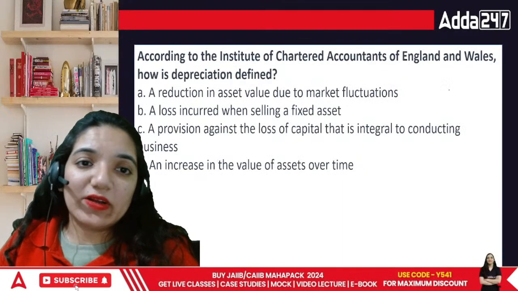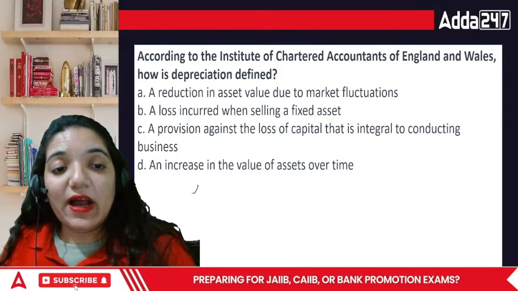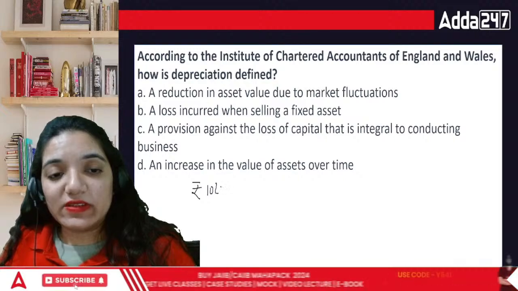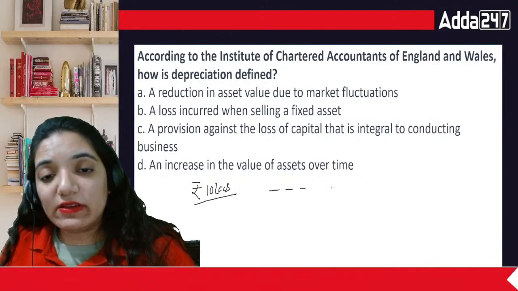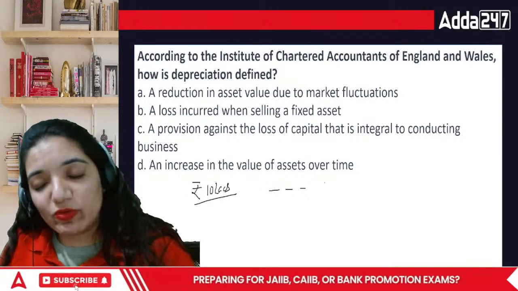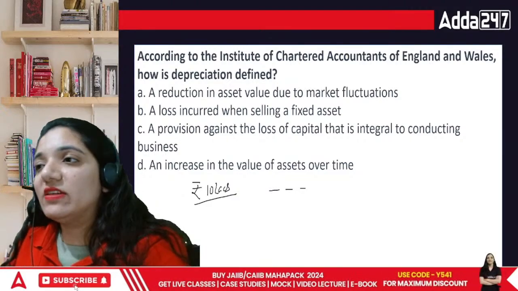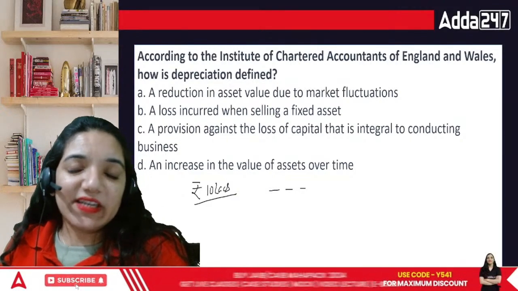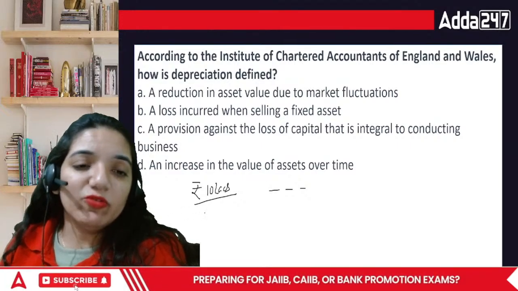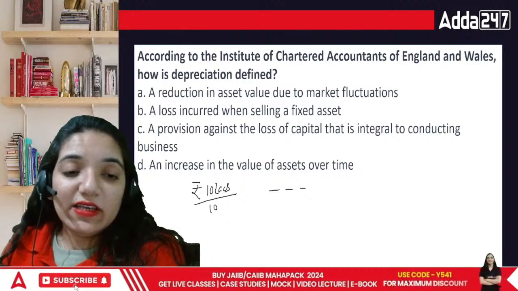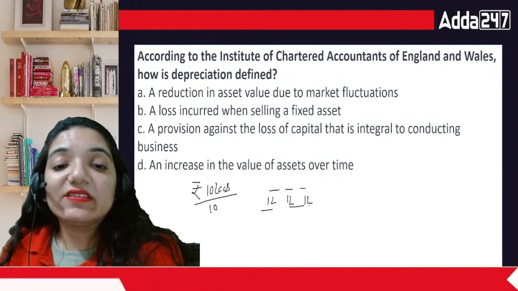Okay? Now, when we talk about an asset, for example, I bought a car for 10 lakh rupees. It was worth rupees 10 lakhs. Every year it would be used by the business. It is estimated that after 10 years this car is going to be scrap. Normally the life of a car is definitely more, but let's assume that. So technically the loss every year should be booked as rupees 1 lakh. That is a non-cash expense.